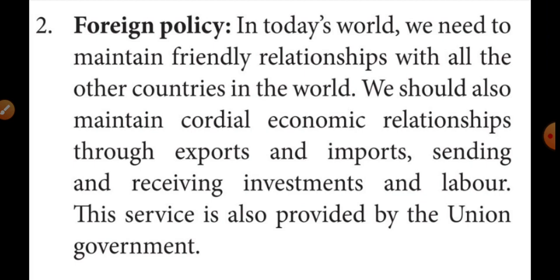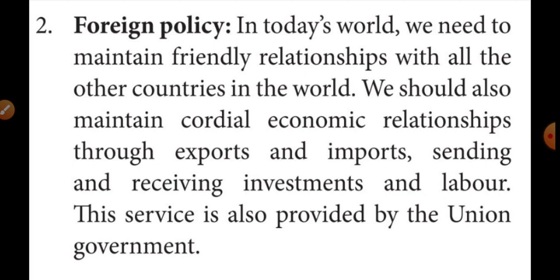So we should maintain cordial economic relationships through exports and imports, sending and receiving investment, and labor.